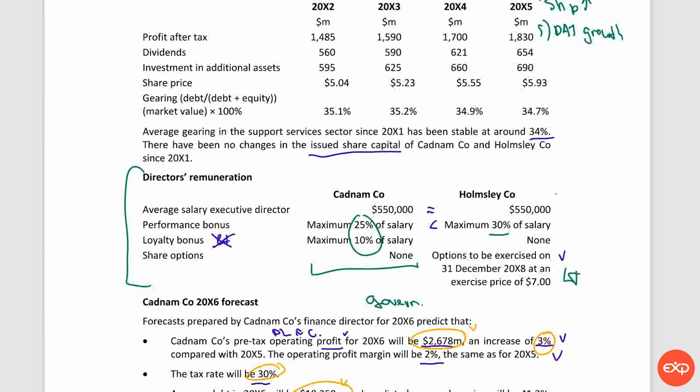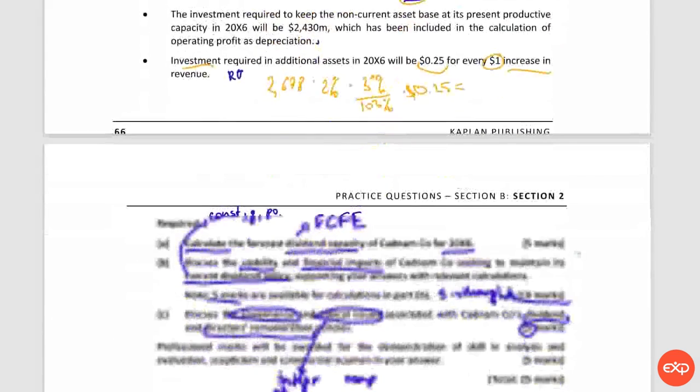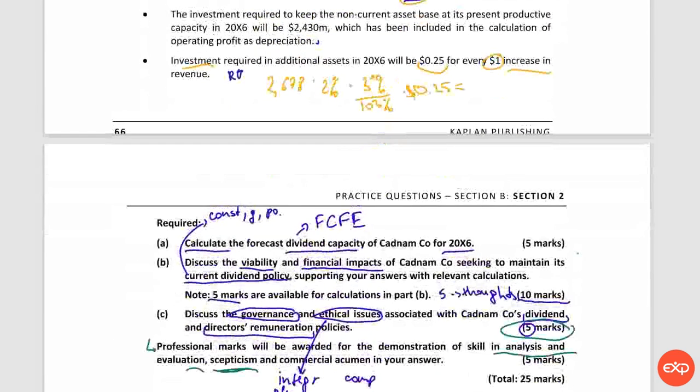So this is why it is important to actually take all the information from the scenario, and the information which looks most important, because even if you scored marks on some other thoughts in part C, you wouldn't get professional marks if you didn't talk about this piece of information relating to director remuneration. And last but not least, commercial knowledge.